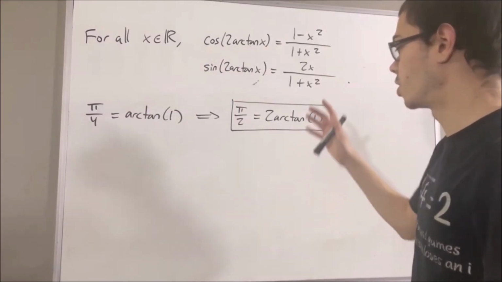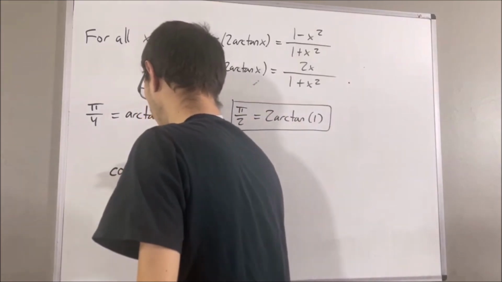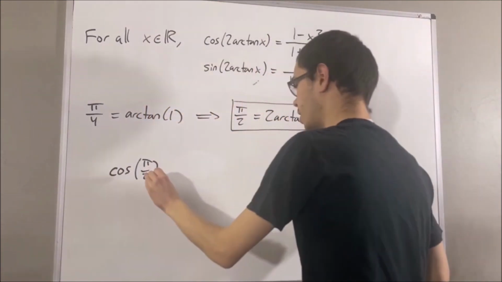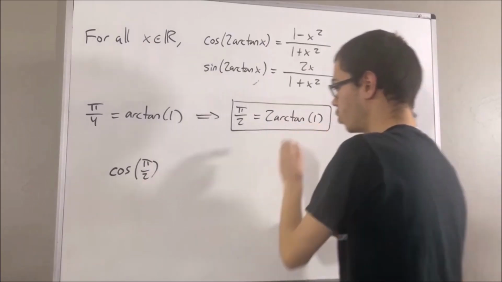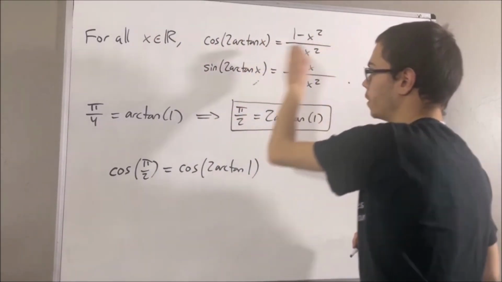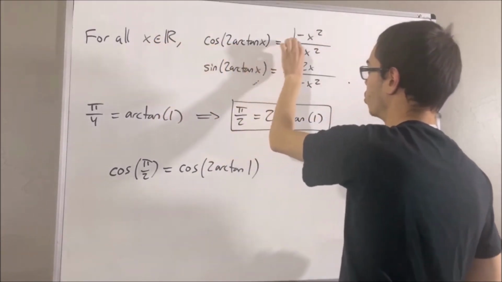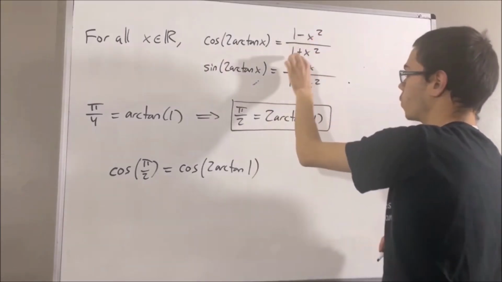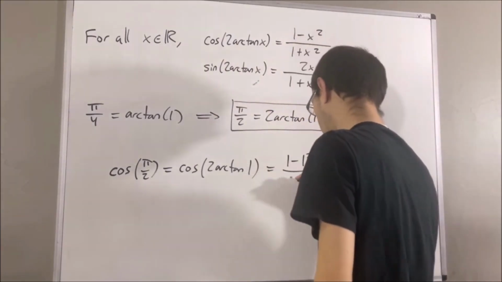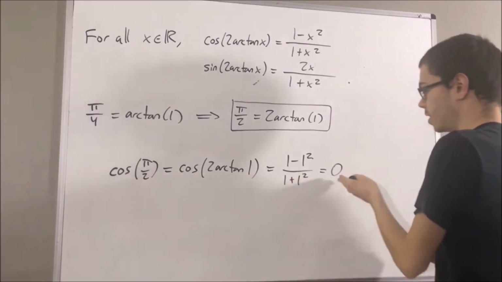And so because of this, if we compute cosine of pi over 2, we can substitute pi over 2 with 2 arctangent 1. And by the fact that we just proved, if we take x to be 1, then cosine of 2 arctangent 1 is equal to 1 minus 1 squared all over 1 plus 1 squared, which is just equal to 0. So cosine of pi over 2 is equal to 0.